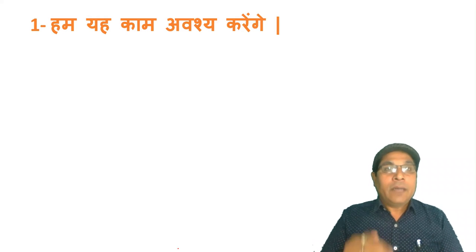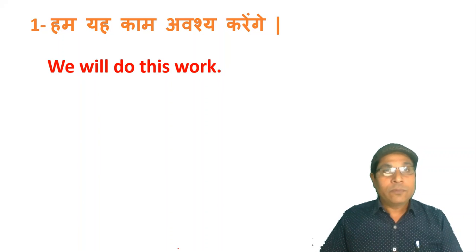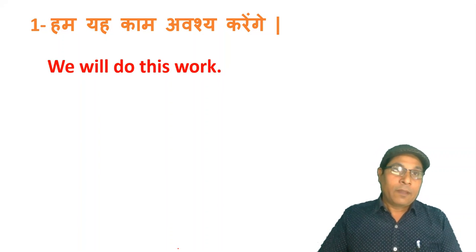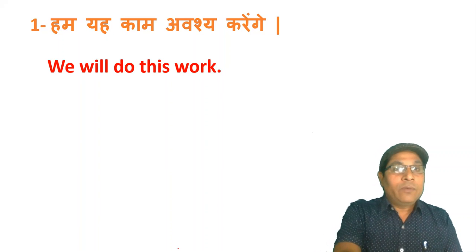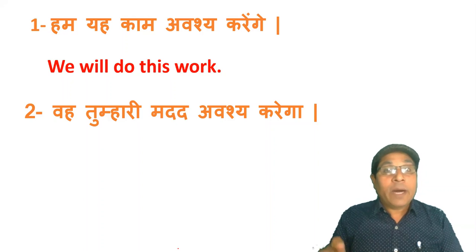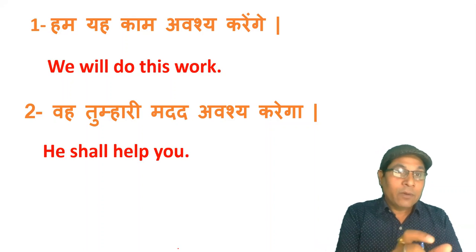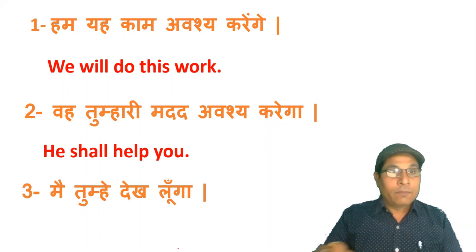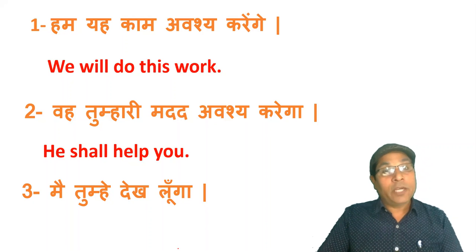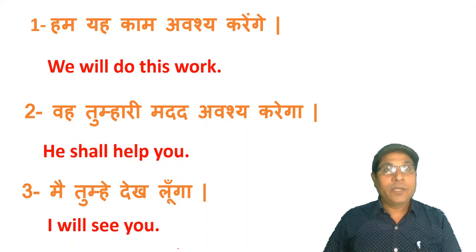For example, हम यह काम अवश्य करेंगे. We will do this work. Here, we use will with the subject we. Come to the next sentence. वो तुम्हारी मदद अवश्य करेगा. He shall help you. Here you have to use shall with the subject he. More example. मैं तुम्हें देख लूंगा. In this sentence, threat is given, so I will see you.